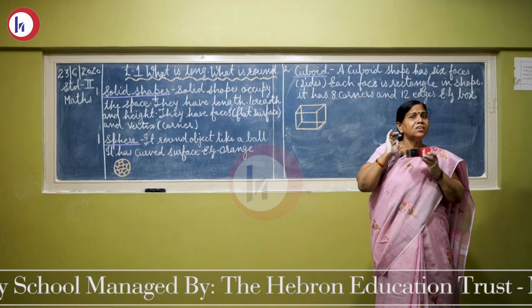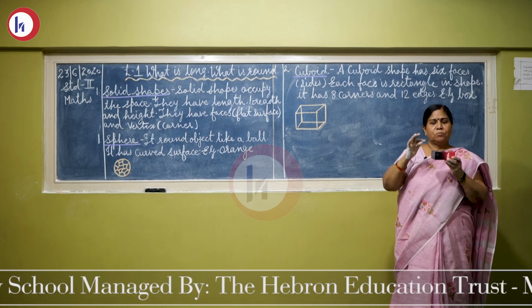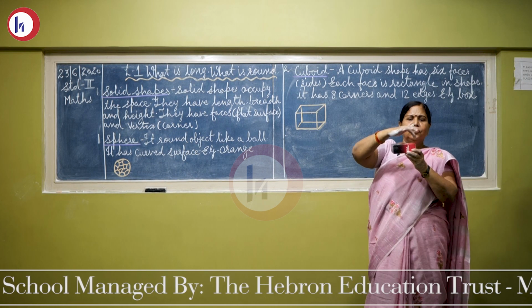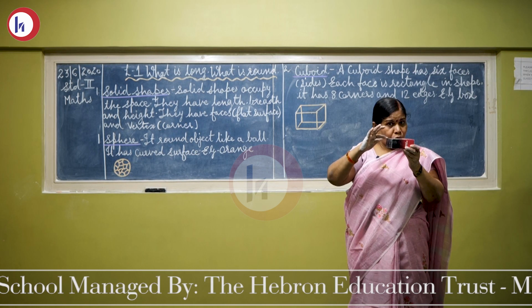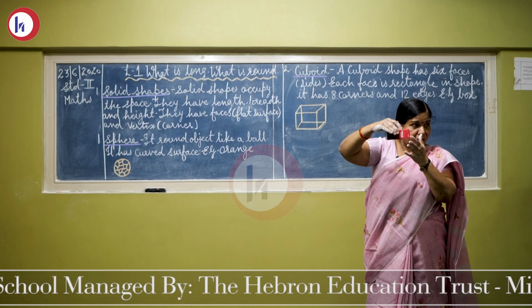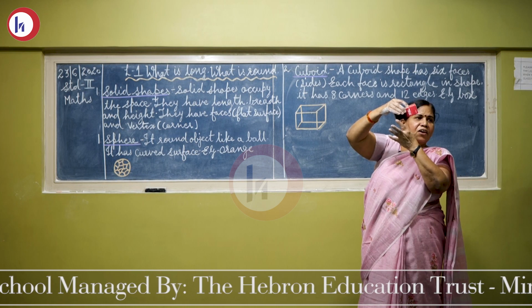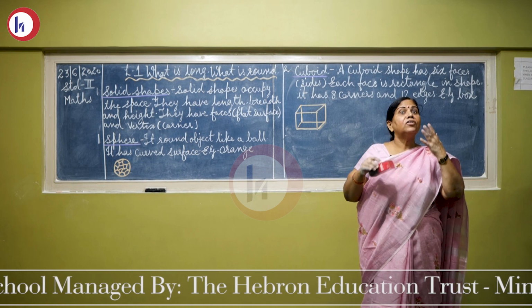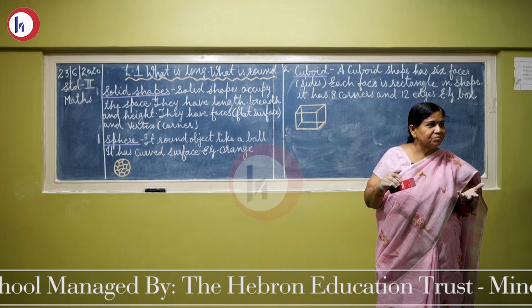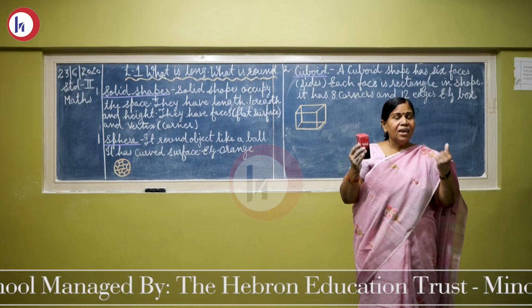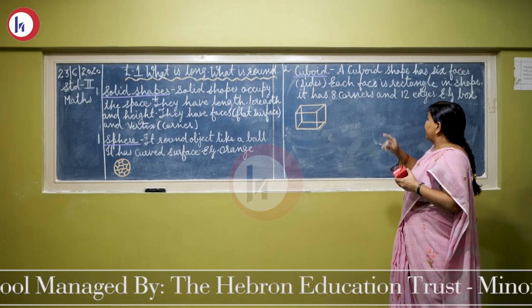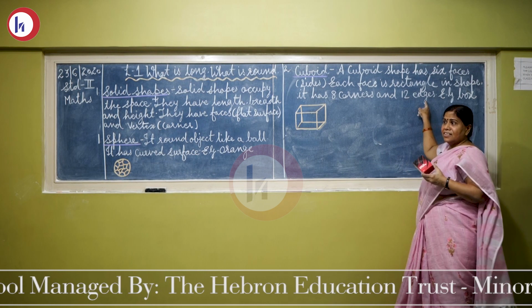अब इसके corners कितने हैं? How many corners does it have? 1, 2, 3, 4 corners, then 5, 6, 7, 8. It has got 8 corners. कितने corners इसके हैं? 8 corners. Okay. It has 8 corners and 12 edges.